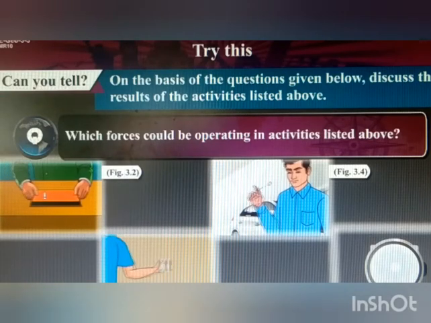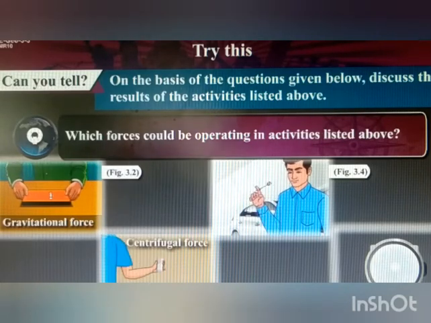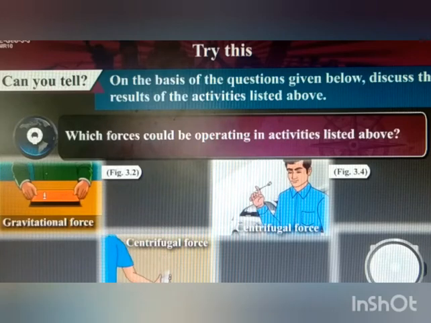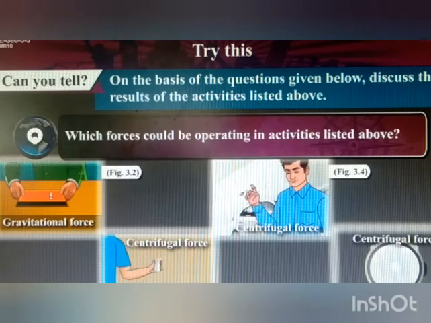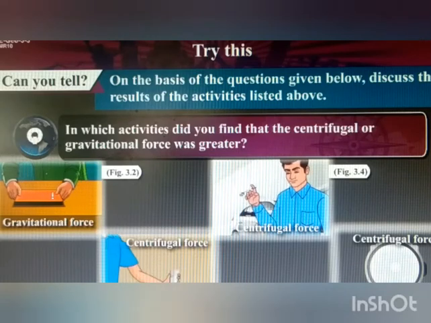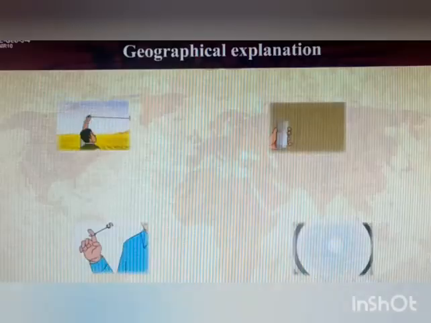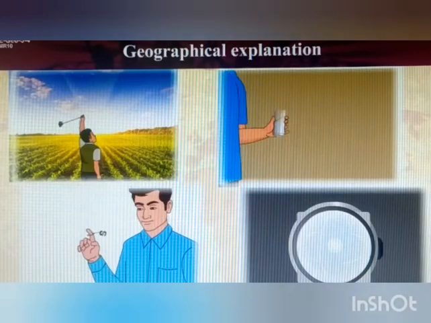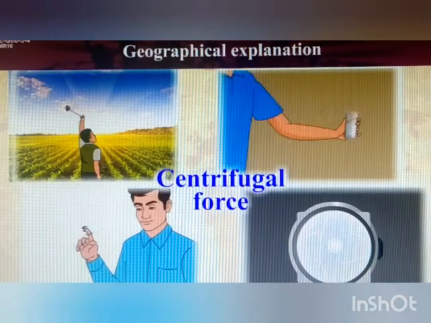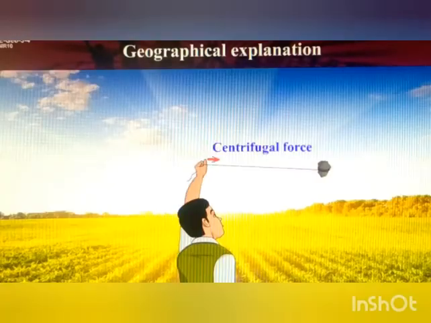In the activity 3.2, girl moving a notebook, we experienced a gravitational force. And in the figure 3.3, a boy moving a glass with water, we experienced a centrifugal force. In which activities did you find that the centrifugal or gravitational force was greater? The centrifugal force was greater in the mixer activities. In all the above activities, we can see the centrifugal force. The centrifugal force acts in the direction opposite to the gravitational force.